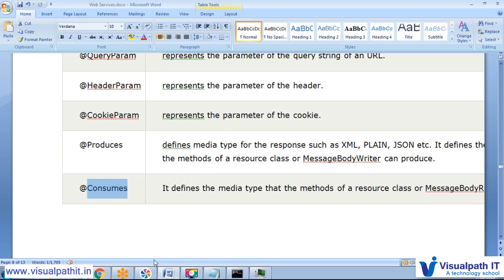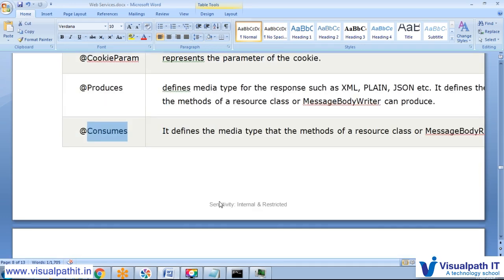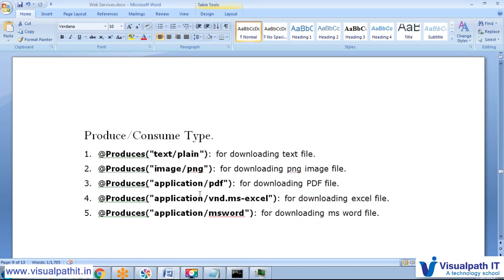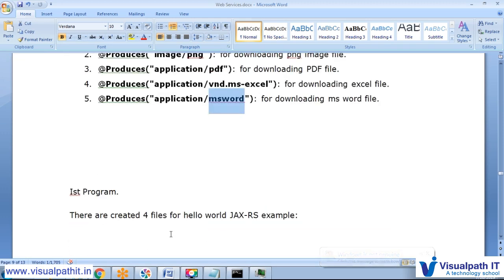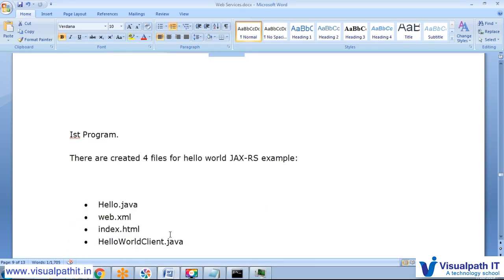Produces I already explained. For request and response, the produced type may be XML, plain text, JSON, etc. Consumes is the same thing: what body is it consuming? So here it is producing and consuming. Whatever is produced, we also have to consume. So produces text plain, image PNG, application PDF, application Excel sheet, application MS Word. This is the producer and consumer.